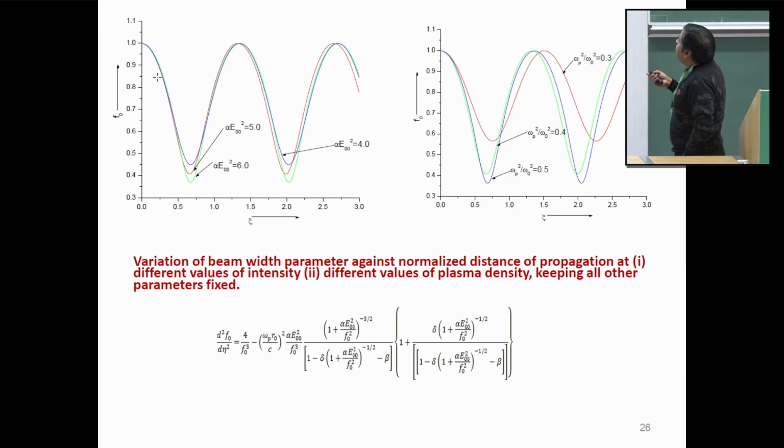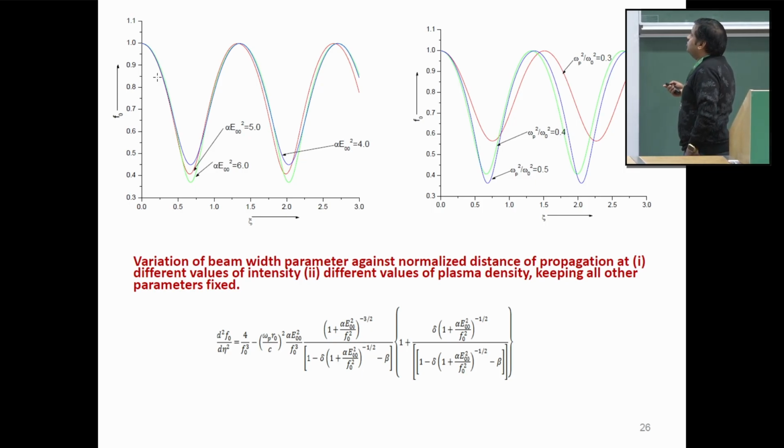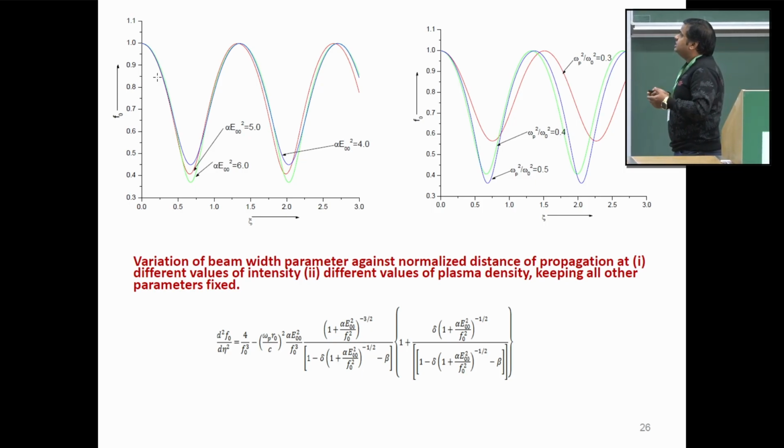And figure 2 shows the variation of beam width parameter versus the normalized distance of propagation at different values of plasma density. It is again found that the self-focusing of the beam increases with increase in plasma density. This is because when a laser beam transits inside a plasma, there is a relative competition between these two terms. But if we keep increasing the plasma density parameter, then the second term starts dominating over the first term, resulting in focusing of the beam.